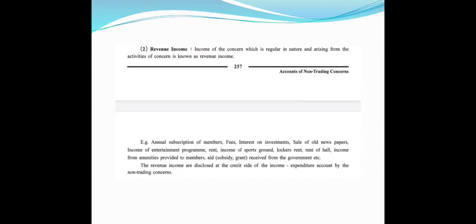Revenue incomes of the concern, which are regular in nature and arise from the activities of the concern, are known as revenue income.